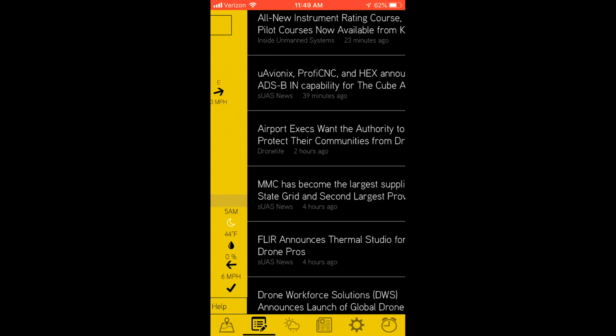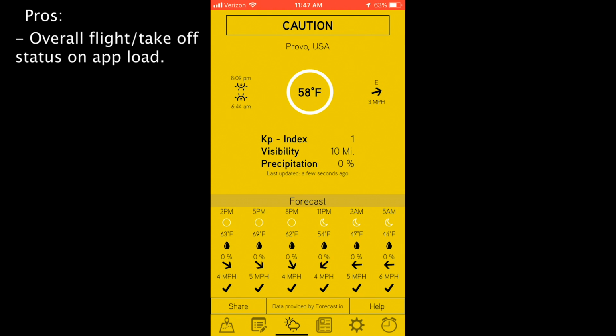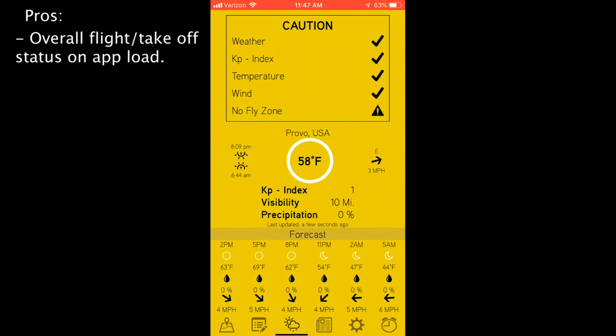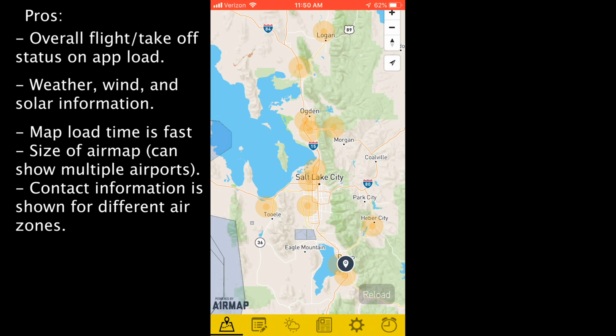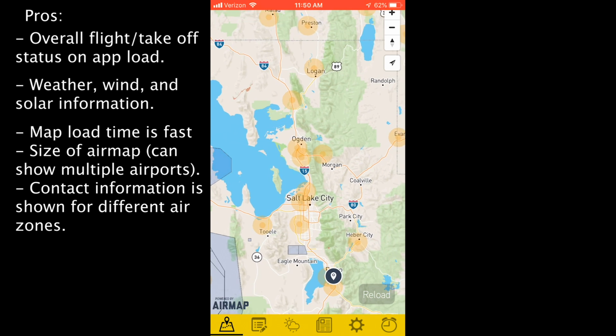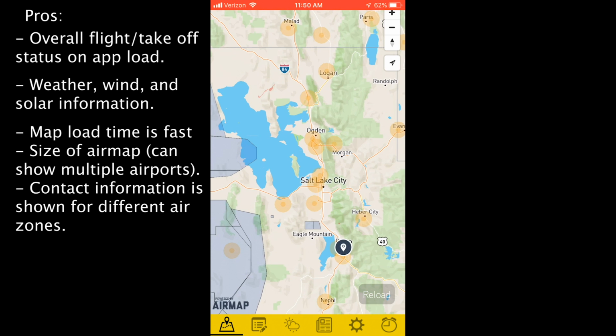If we were to go down the pros and cons, you get this nice status here that takes into account a ton of different factors. As well, you get the sunrise and sunset information, a weather forecast, and wind direction and speed, and that's very accurate. I've compared that with my weather app on my phone. I also really like how robust this map is. You get the information you need with airports, and also with bigger areas like this. And this app is updated regularly.